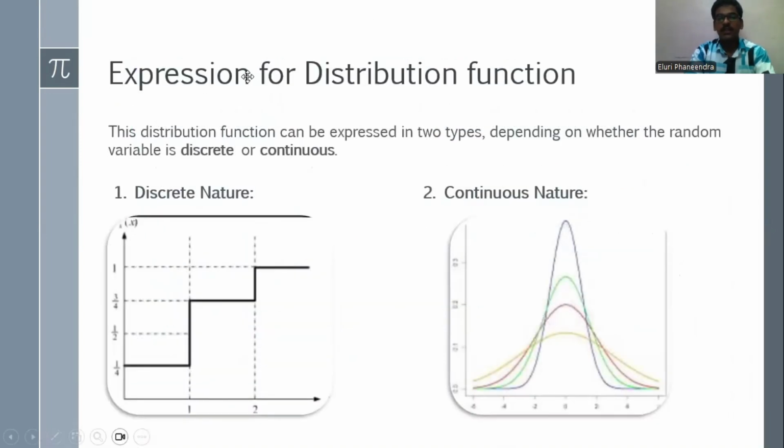Expression for distribution function. It can be expressed in two types. We know that a random variable is of two types: discrete nature and continuous nature. Discrete nature will look like this. Continuous nature will look like this. It can be any of the curves which has a value for every particular point of time. Discrete nature is not like that. It has values only at specific points. See here, continuous nature has a value where we take the t value, we can get the amplitude value. But in discrete nature, it is available only for distinct values.